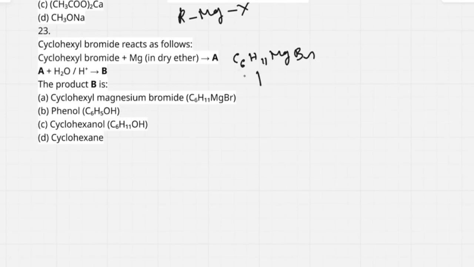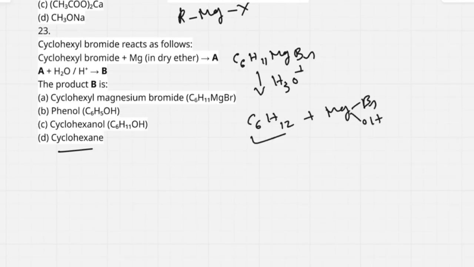This on acid hydrolysis with H3O+ gives cyclohexane, C6H12, plus Mg(OH)Br. So option D.